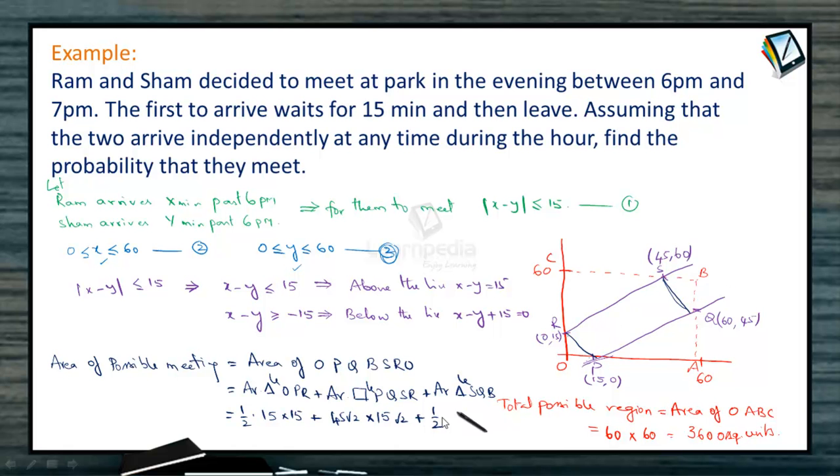Plus again the area of triangle SQB, which is a right-angled triangle. Therefore, the base is 15 units into the height is 15 units. So 15 into 15 into half, added twice. So what is this region? That is 105 into 15. Now we have the probable region as well as the total region. So can we calculate the required probability?